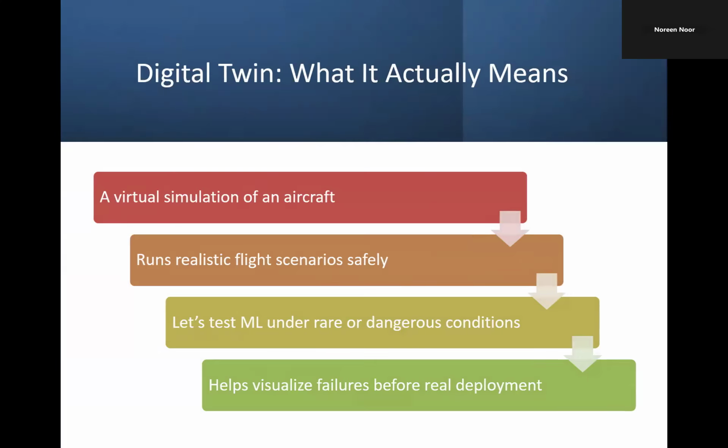And let's move towards the digital twin diagram. This visual helps explain the concept of digital twin. A digital twin is a virtual aircraft that behaves like a real one. It allows us to simulate extreme scenarios like freezing, rapid descent, or turbulence without risking lives. Digital twins are becoming more common in aerospace engineering, and they are a natural fit for machine learning validation. Why? Because they allow repeated testing under controlled dangerous conditions. That's why this is the first thing which we considered while introducing our new framework.